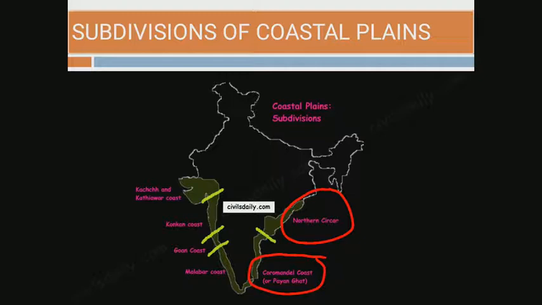Now we are moving on to the western coastal plain. Here are the subdivisions of the western coastal plain. First is the Kutch and Kathiawar coast. Next is the Konkan coast, then the Goa coast and Malabar coast. The northern part of the west coast is known as the Konkan coast. So dear student, here are the subdivisions of the coastal plain.